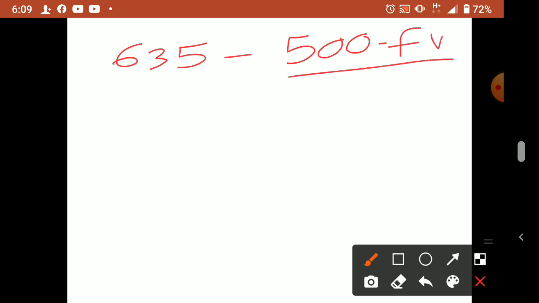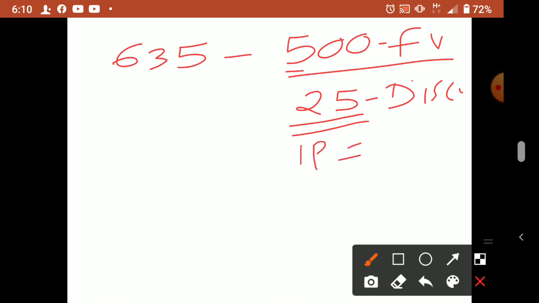Now issued at 5% discount, so bank account debit to debenture application and allotment. 5 percentage of 500 is how much? 25. 25 is the discount. So what is the issue price? Issue price is 500 minus 25, so 475 is the issue price.